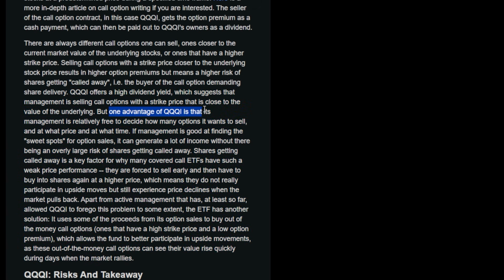But one advantage of QQQI is that the management is relatively free to decide how many options they want to sell and at what price and what time frame. If management is good at finding the sweet spots for option sales, it can generate a lot of income without there being overly large risks of shares getting called away. Shares getting called away is a key factor in why many covered call ETFs have such weak price performance.